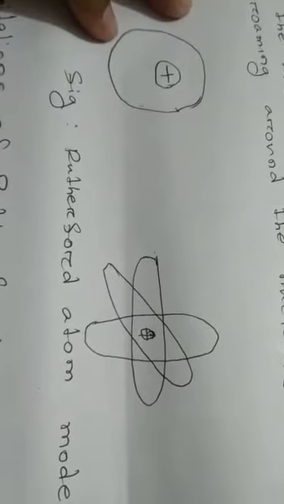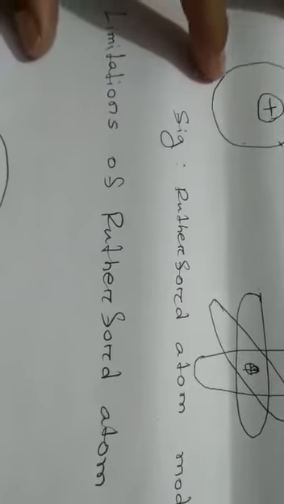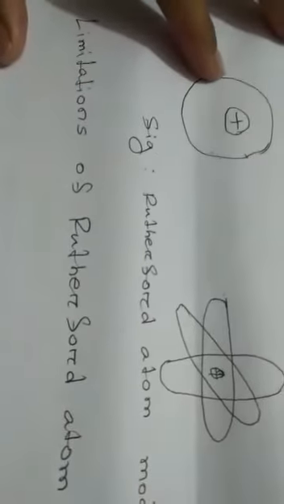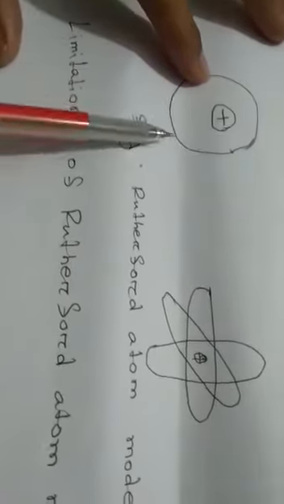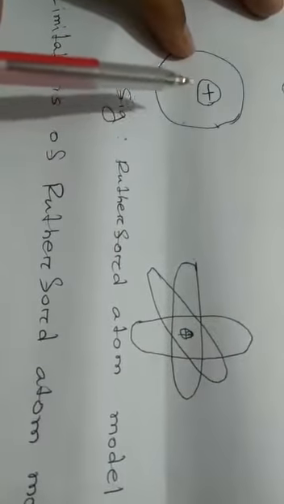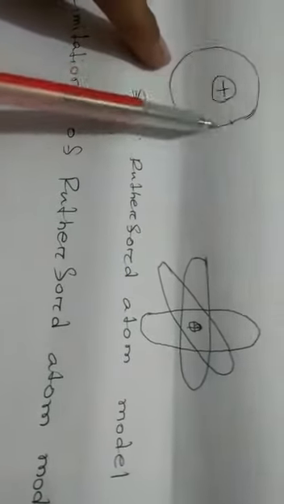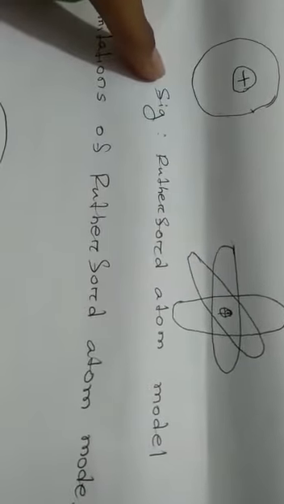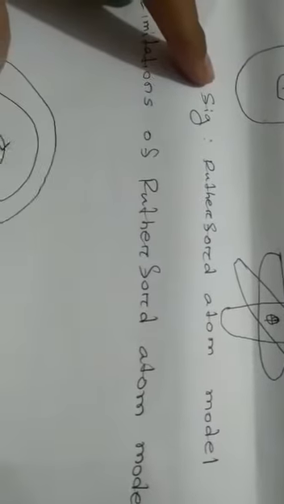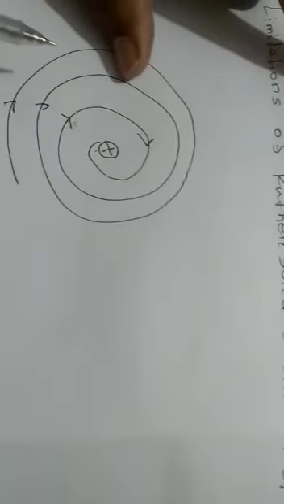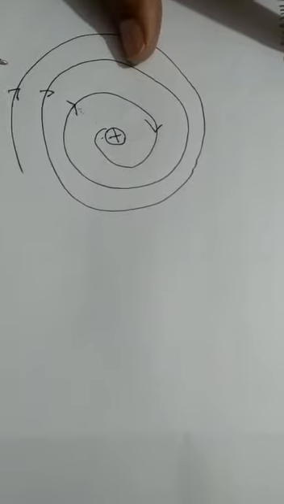Limitation number 2. Rutherford compared this model with the solar system, but in this model electrons are negatively charged.